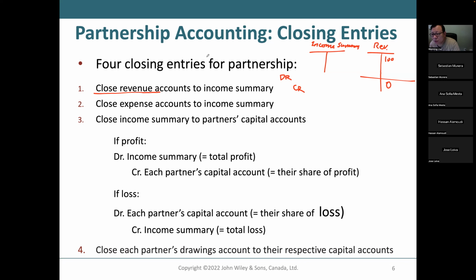You will not consider last year's revenue dollars to belong to this year. So whenever you enter a new fiscal year, your revenue account and your expense accounts all have to be reset to zero.